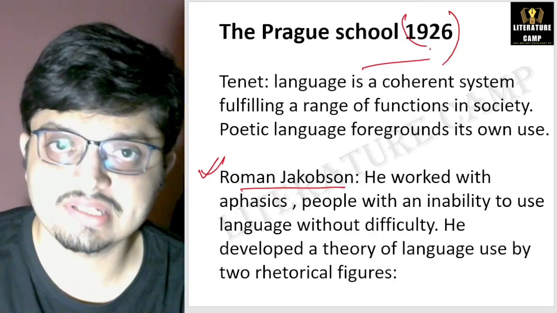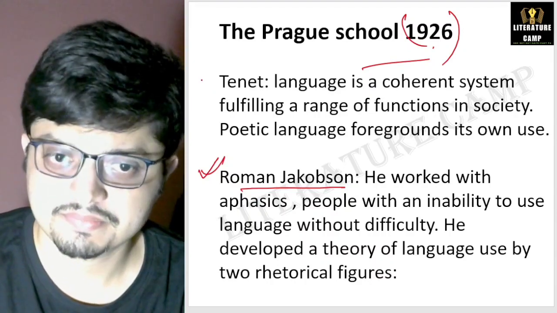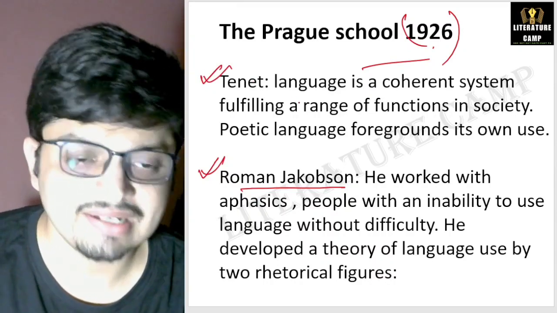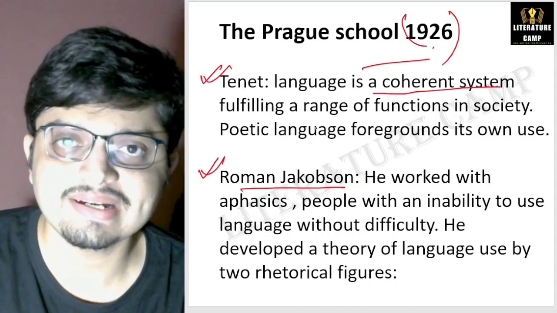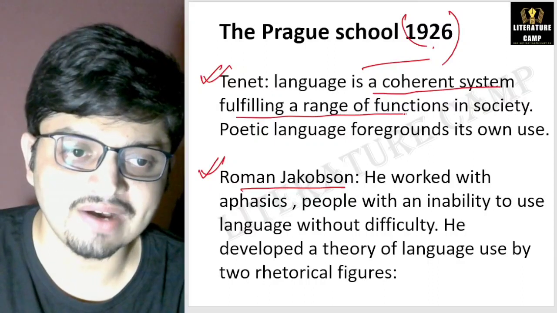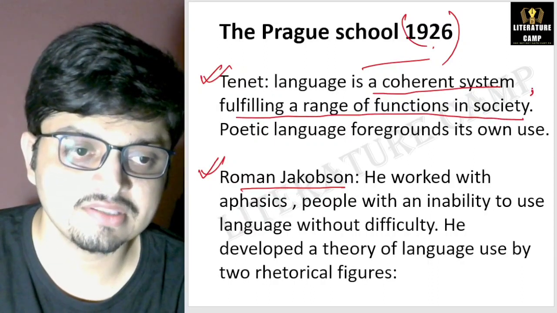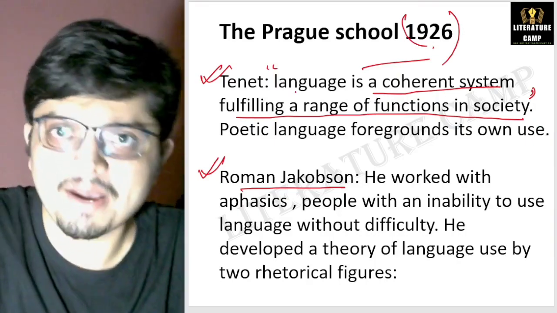Yes, he founded that school in 1926. What are the tenets of this group? You need to remember that language is a coherent system fulfilling a range of functions in society. This is a quotation, all right? So this quotation definitely can come.